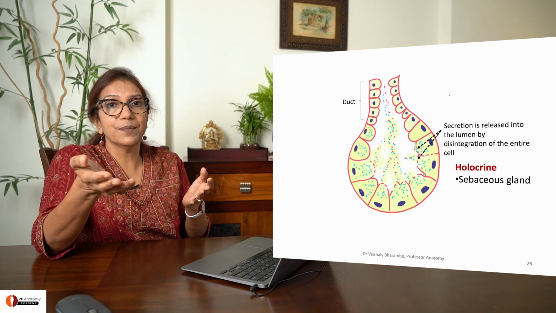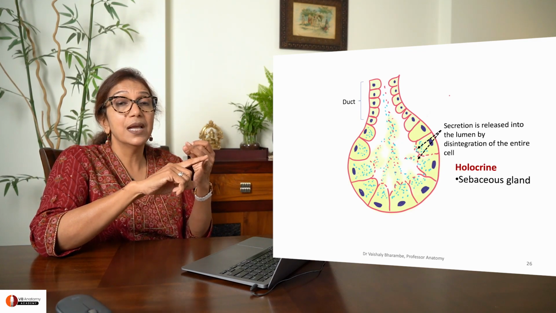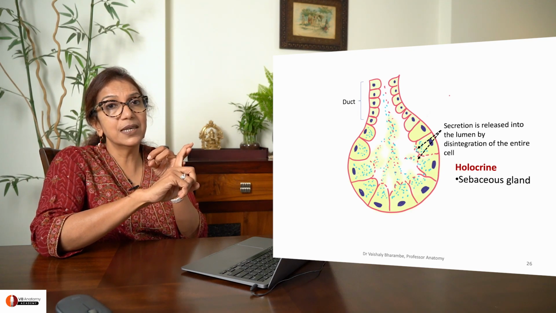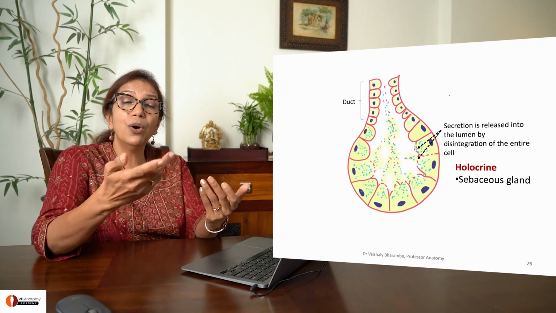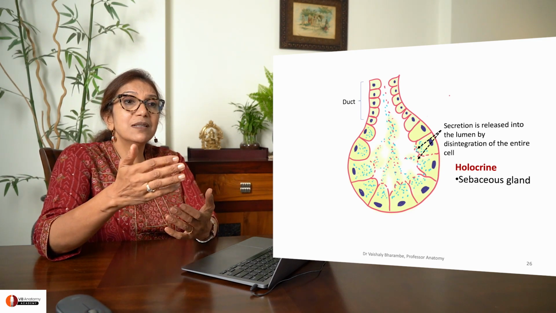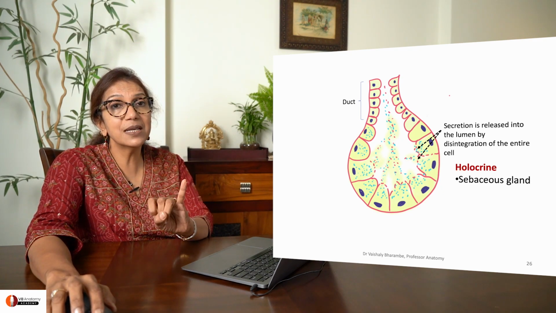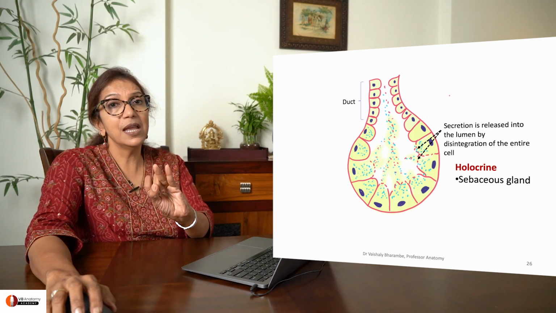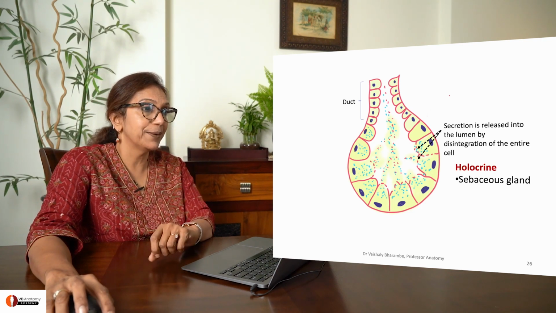Let's do this once more. Mere secretion. Mere, nothing is lost except the secretion. Merocrine. Apex is lost while secreting. Apocrine. Whole cell is lost while secreting. Holocrine. Examples you have to remember. So this is based on method of secretion. Say it once more. Mere secretion, merocrine. Apex lost, apocrine. Whole cell lost, holocrine.